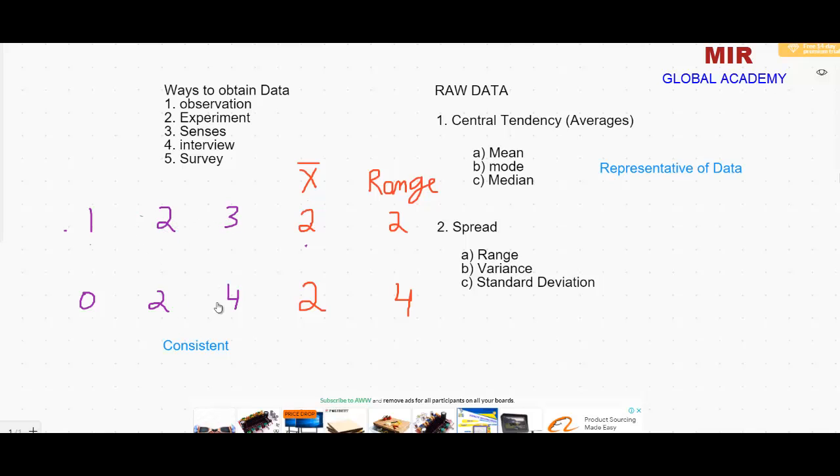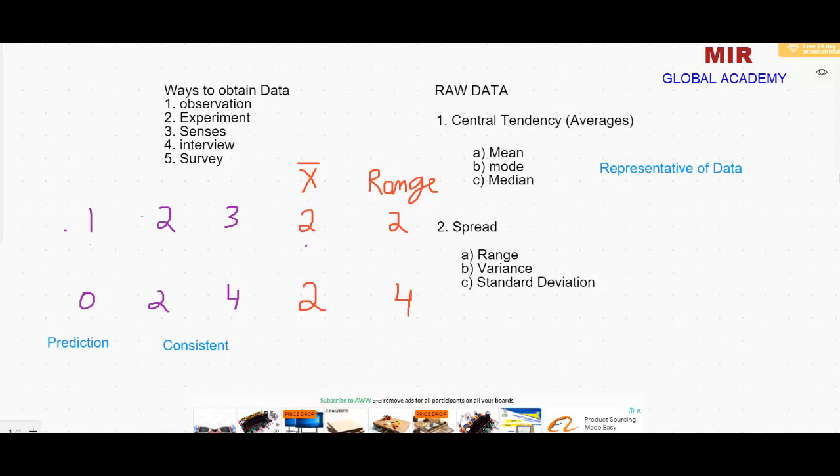The teacher will find difficulty teaching class number 2 because some are so good, some are so bad, some are average. But in class 1 the teacher will feel comfortable while teaching, because most of the students are equal in caliber here. So if you want to make a prediction from the data, your prediction will be good for the first one, because the range is not very large here.